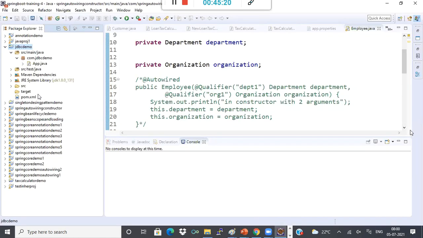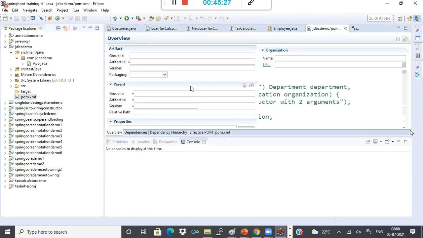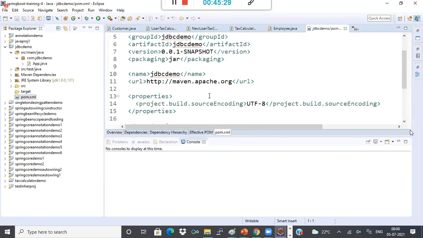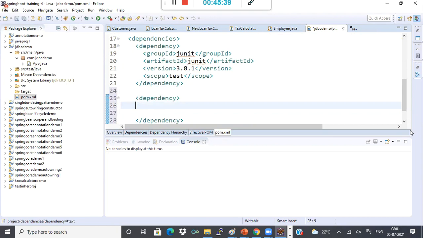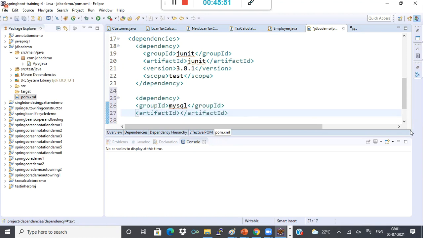What I'll do is, in my pom.xml, I'll be using one library. Every database will have some library to connect from Java. For example, if I'm using MySQL, I have to add one dependency, which has a group ID of MySQL, and I'll use the artifact ID MySQL connector.